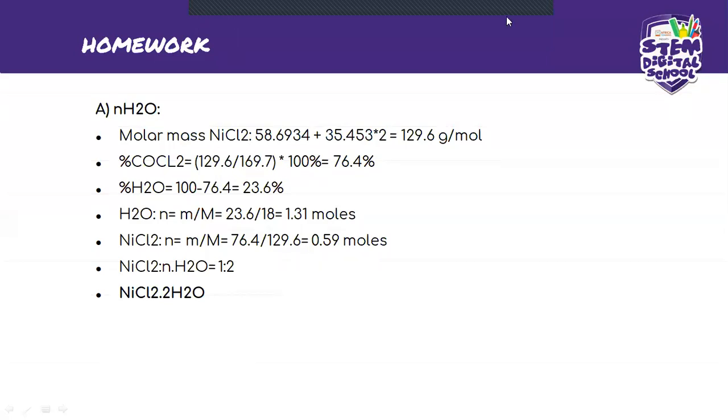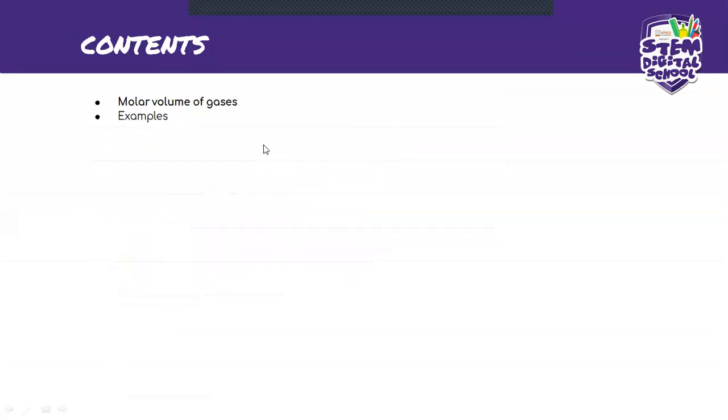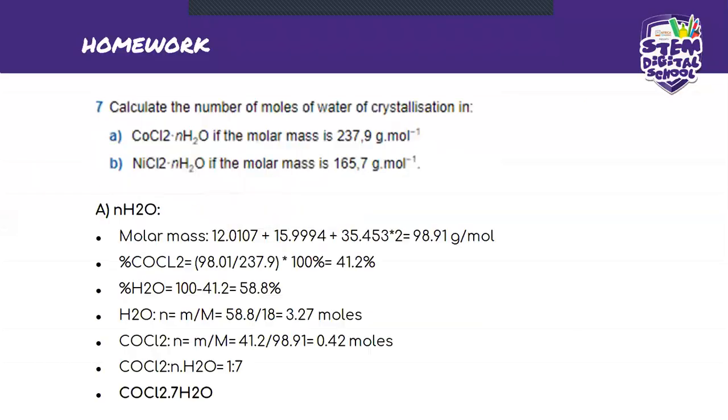Remember what I said to you guys, that if they give you the total molar mass for this entire compound, it means that you can find the molar mass of this part here because you've got Ni, you've got Cl, you've got 2. You can find the molar mass. So what you do thereafter is divide the molar mass of this one by the total.